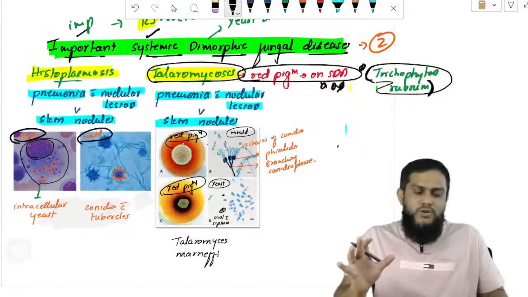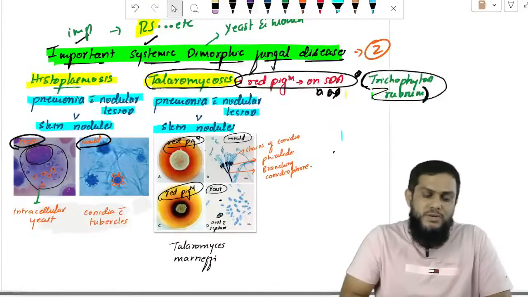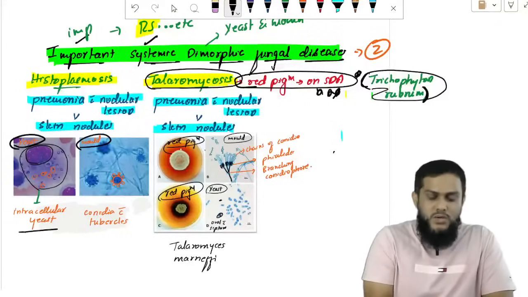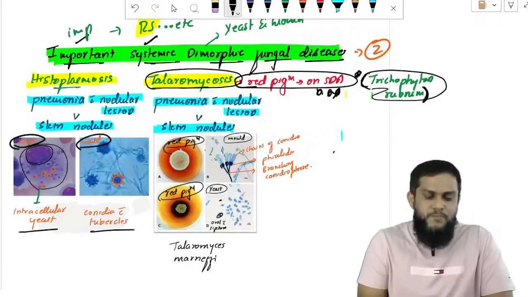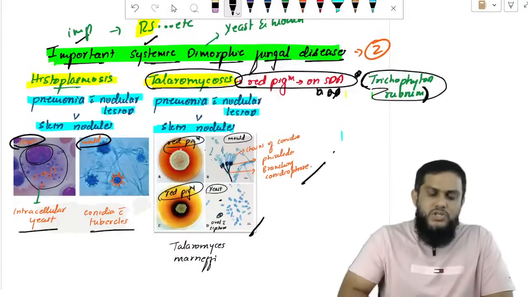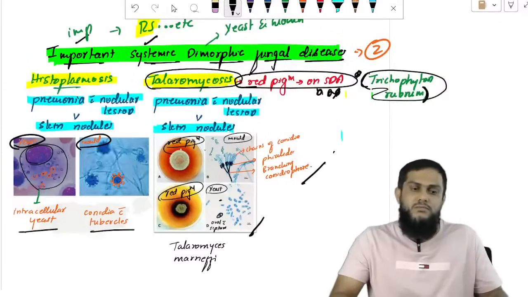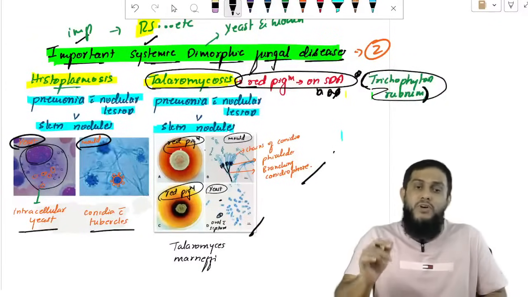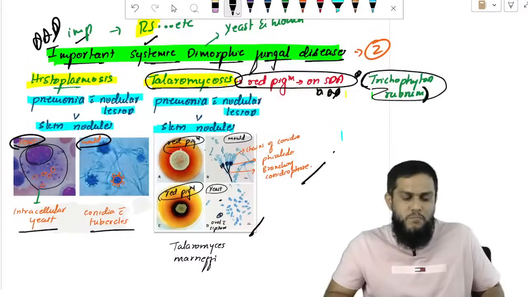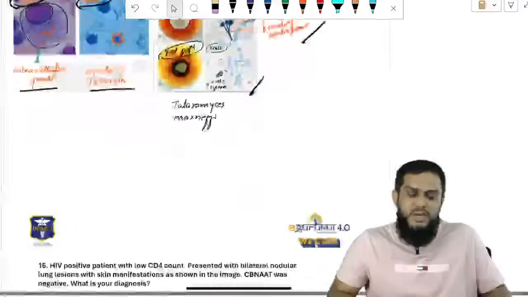Two important dimorphic fungal diseases affecting the respiratory system and skin: nodular lesions, yeast form of Histoplasma with intracellular yeast, and conidia with tubercles. And oval shaped yeast with branching conidiophore, phialides and chains of conidia, and red pigment. So this is how you identify them. Very, very important. Histoplasmosis, talaromycosis: important systemic dimorphic fungal diseases.